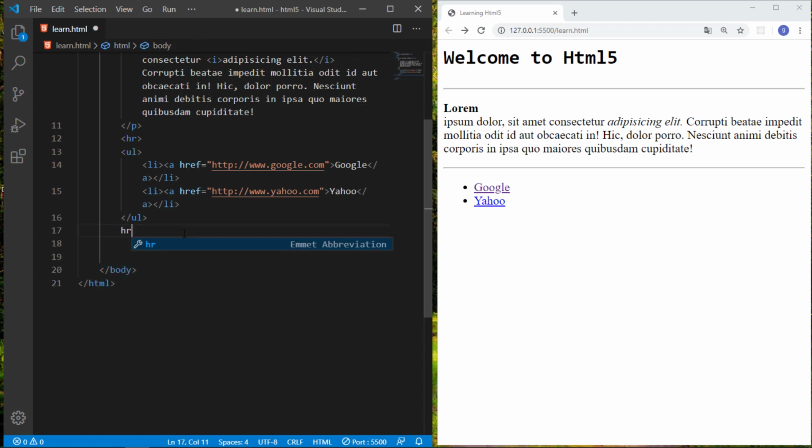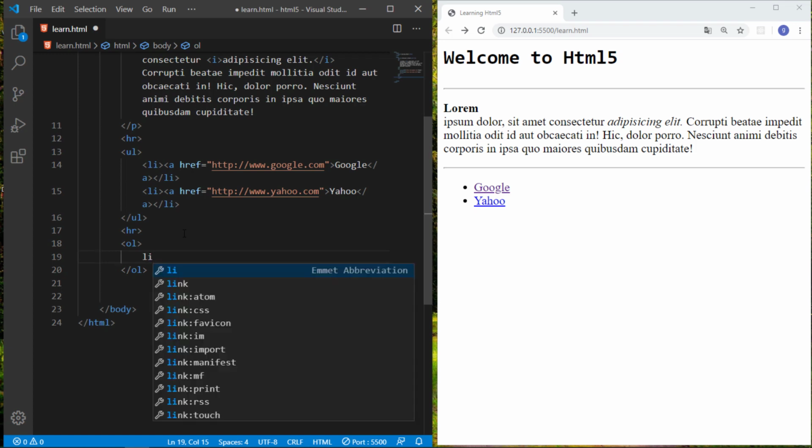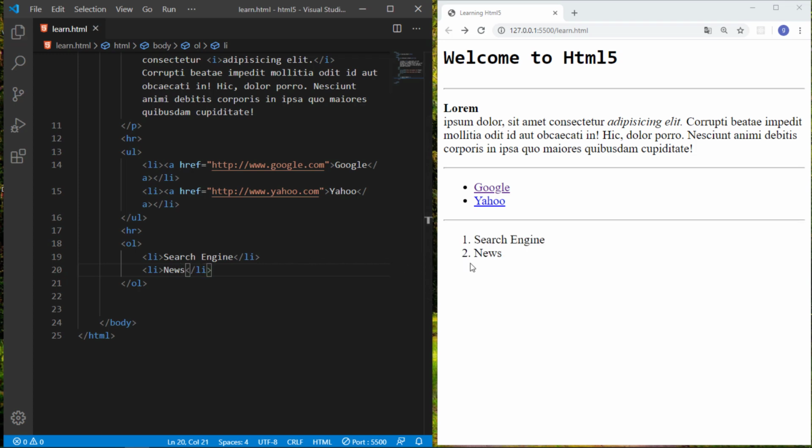And for the ordered list, the same way, but the tag name is OL, ordered list. And the same way, li list items, and whatever you write here, like search engine, another list item, news, just save it. So you can see this is an ordered list. You have numbering with these list items.